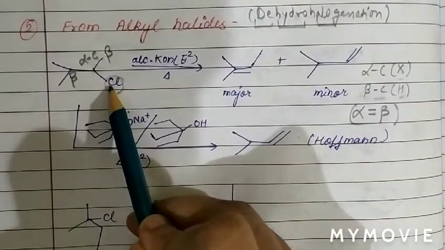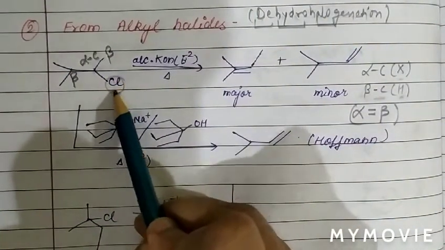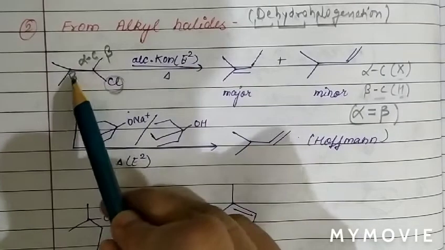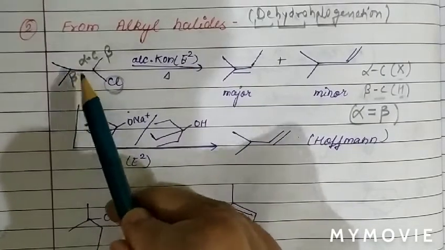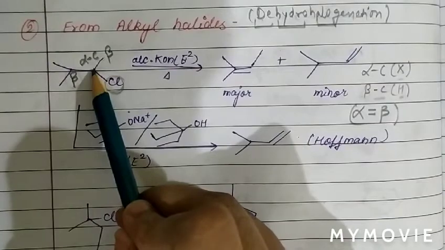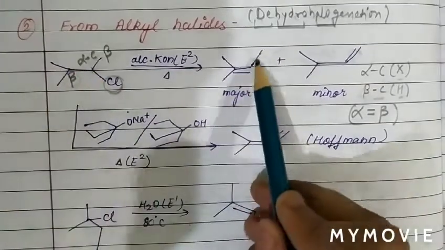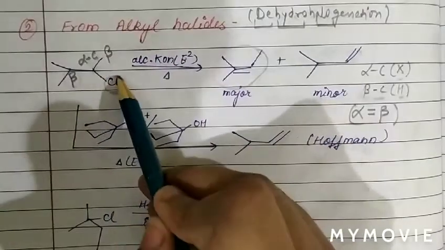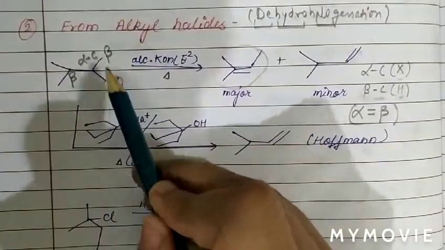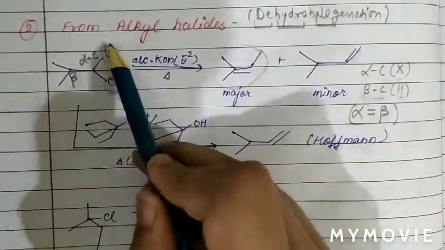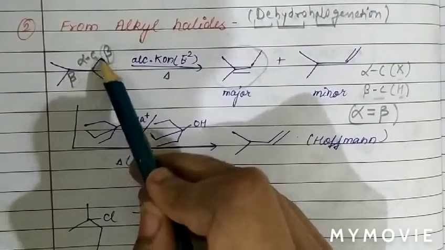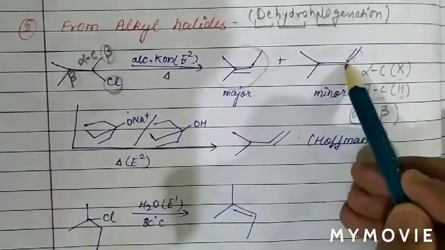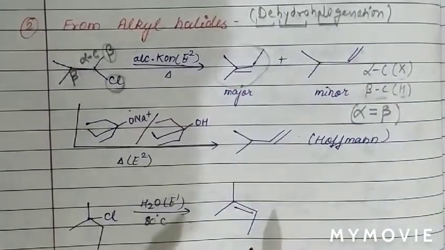So there is removal of halogen from the alpha carbon. If we remove hydrogen from this beta carbon, there is formation of a double bond between this alpha carbon and beta carbon. So this is the product formed. But we can also remove halogen from the alpha carbon and hydrogen from the other beta carbon, forming a double bond between this alpha and beta carbon. So basically this is the other product.